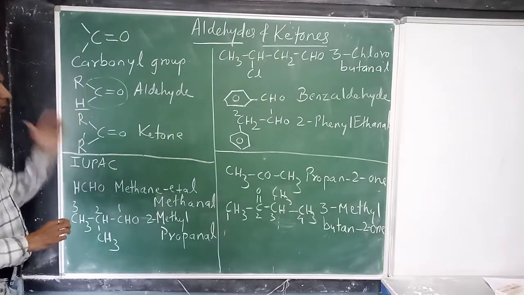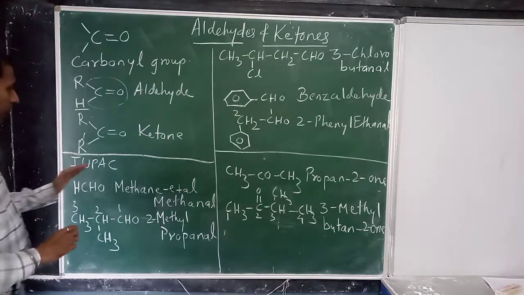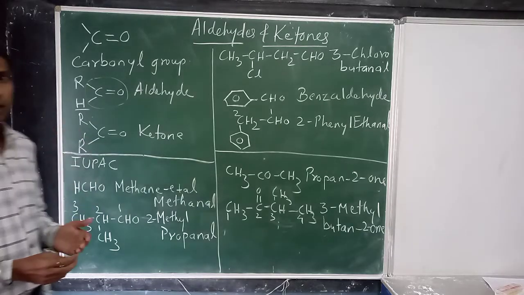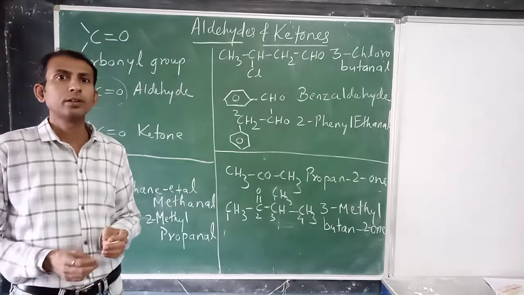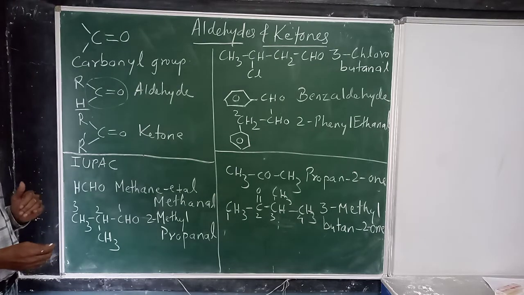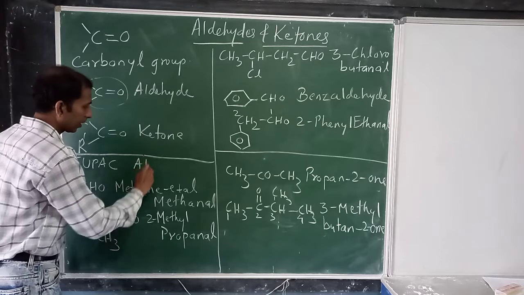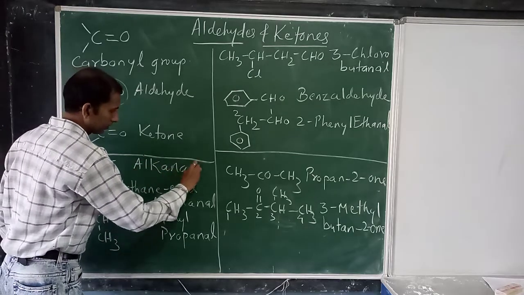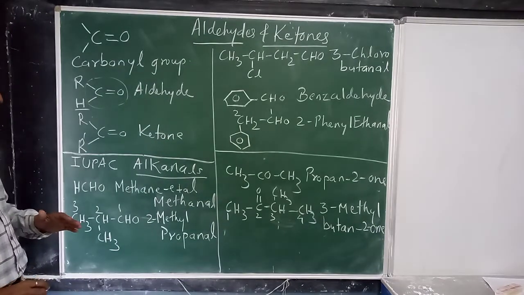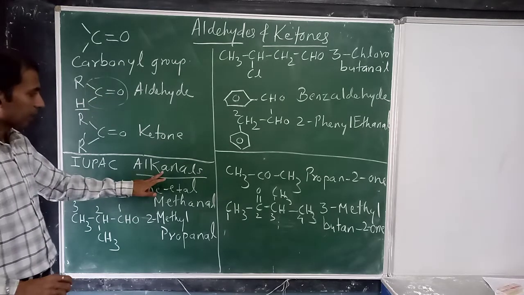So after this definition, we will immediately start with the IUPAC nomenclature. So first we start with aldehydes. How you can give the IUPAC name to aldehydes? Now according to the IUPAC system, aldehydes are named as alkanals.